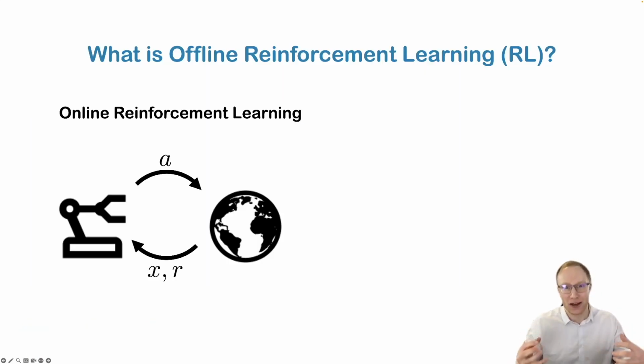What is offline reinforcement learning? Let's start by looking at online reinforcement learning, where typically we have an agent that gives an action to the environment, and then it receives a new state and a reward based on this action. Now, this is normally costly and requires a costly trial and error approach to learn, often requiring millions of interactions with the environment. However, this is often unrealistic, as we might need a very accurate simulator of the environment, or one may not exist in the real world.